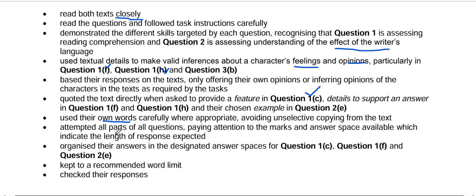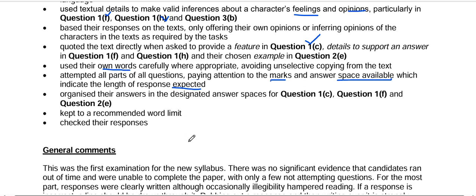Then, candidates attempted all parts of all questions, paying attention to the marks and answer space available, which indicate the length of response expected. So you have to form your answer according to the marks and the space provided. Some students have a habit of going for a detailed answer, copying the text, and going even beyond the space provided for the answer. That is something really negative. It shows that you are not sure about the actual response.